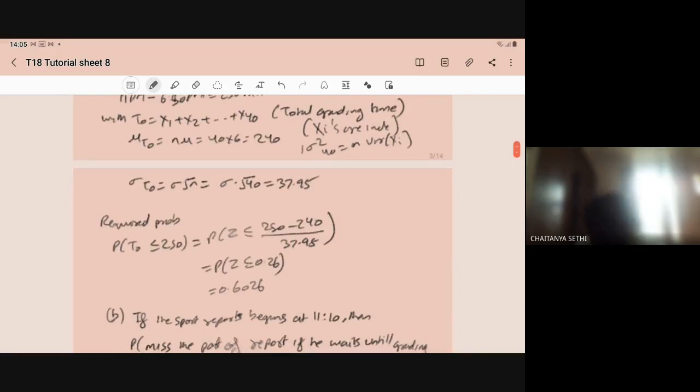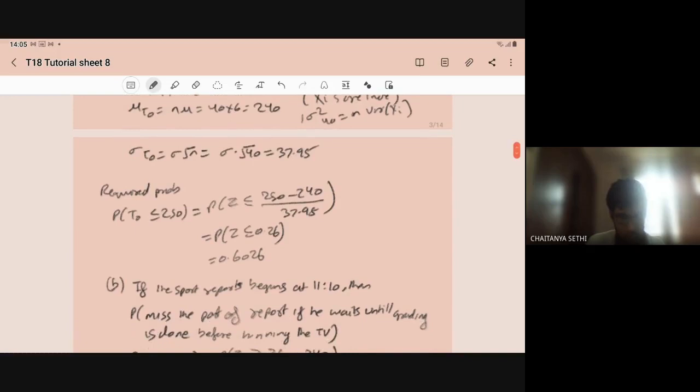Now what we want is that our grading should be completed within 250 minutes. So the probability that T naught is less than or equal to 250. It is asked for the approximate probability, so by using the central limit theorem, we can convert any distribution into the standard normal distribution by subtracting the mean and dividing by the standard deviation.